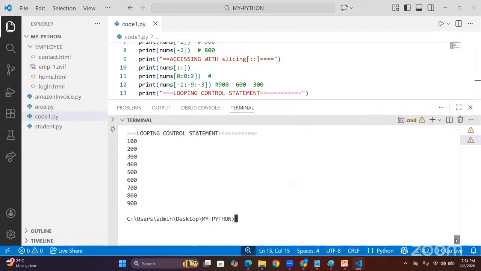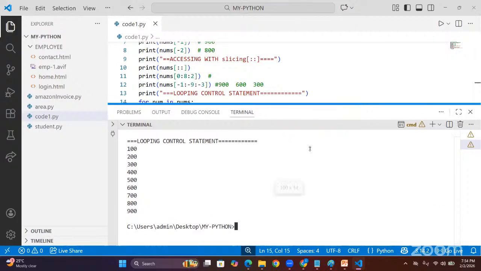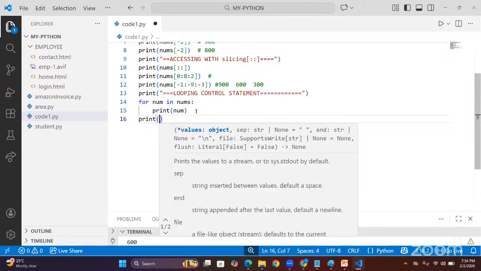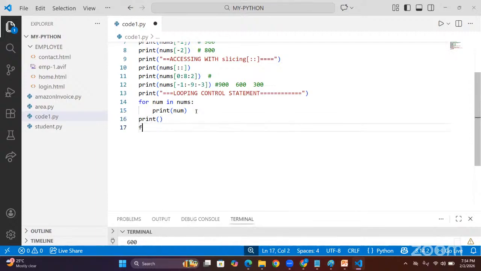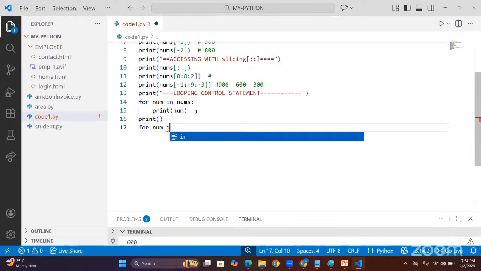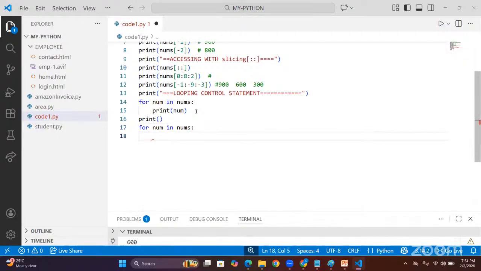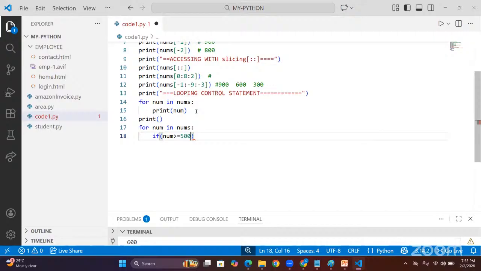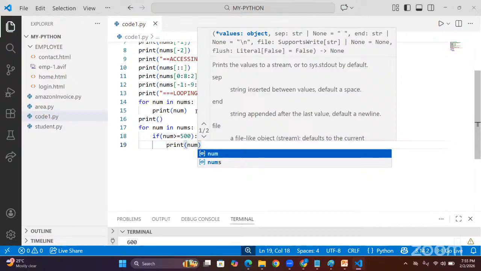And we can do some magic also, right? Here I want to print specific values only, more than 500 or less than 500. Then you can apply some logic here. Suppose here I am giving some condition. Empty statements I am giving. From that, num in nums is the collection. My condition is: if num value is more than or equal to 500, only that I want to print. Print num. Control, yes, guys.